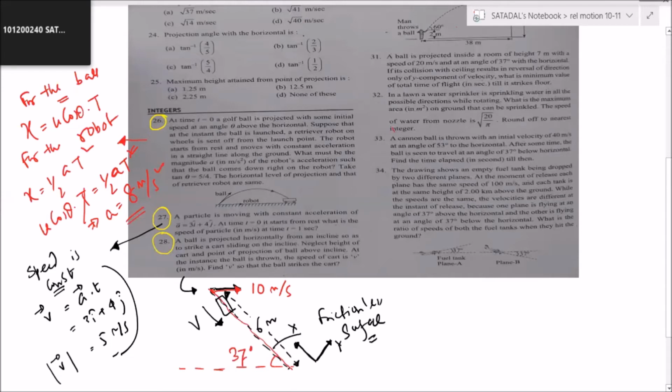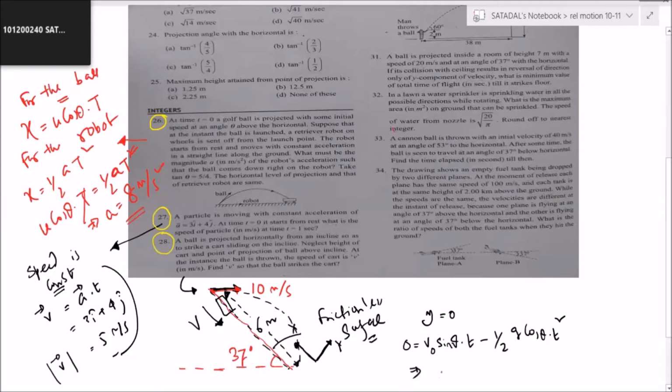So when finally the ball will land here, the y value will be equal to 0. So what can I write? 0 is equal to v naught sine theta into t minus half g cos theta into t square.